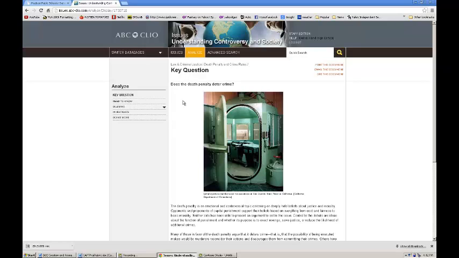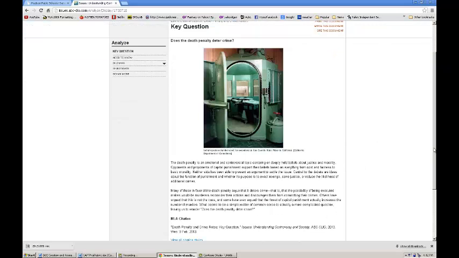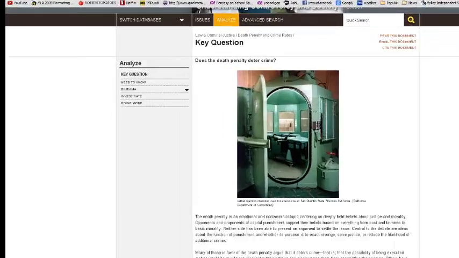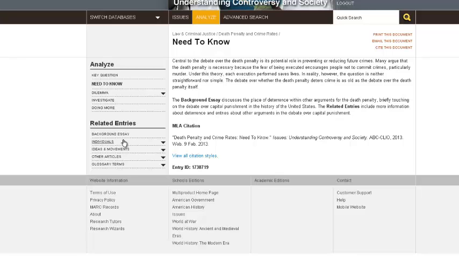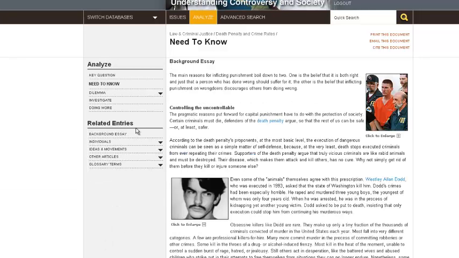So we'll look at the opening here. And the opening or background briefly discusses both sides of the argument. And if we go to the left-hand side, there's the Need to Know section. And this is also a great place to look at information. You have a background essay. And the background essay is on capital punishment or the death penalty. You have ideas and movement, individuals, other articles, and glossary terms.